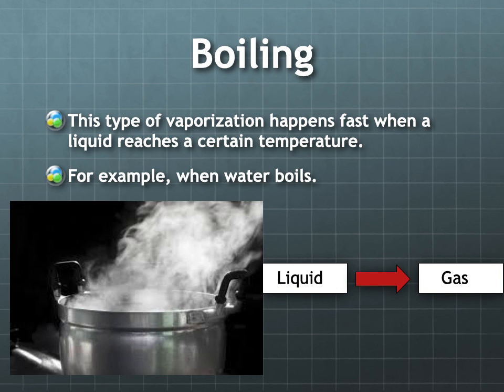And we can call this water vapor steam. So vapor is the gaseous state of any substance, and the gaseous state of water we can call steam. So all of this, what looks like smoke coming off the pot, is actually steam. That is the water vapor that has been created because so much heat has been added to the liquid water that it's changed into a gas, or in this case, steam. So that's boiling.